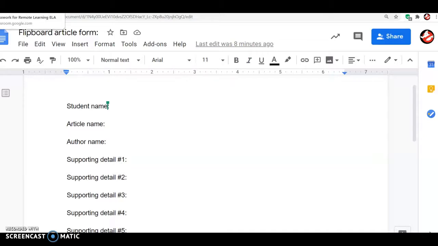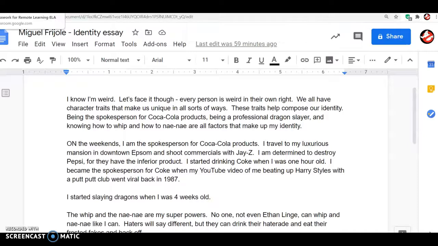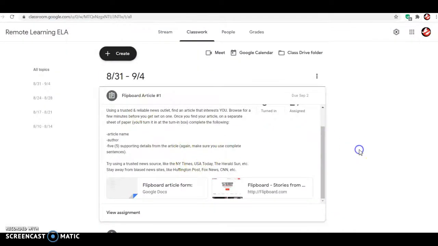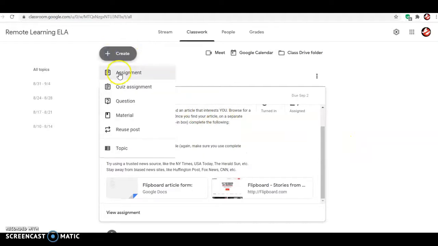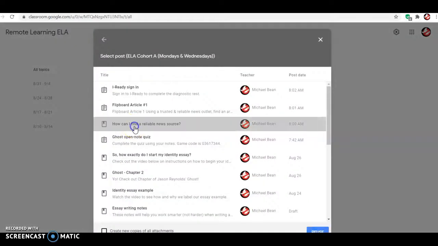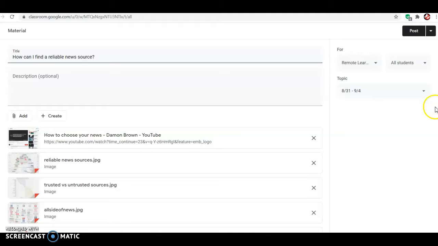Now, another thing that I have up there to help guide you guys on how to find reliable sources. Oops, that is not what I want to go to. Close that out. Right here. I don't have it posted yet. Well, let's post it right now. Hang on one second. I give you guys, how can I find a reliable news source? That's what I want. Should have posted that before I made this video, but oh well.